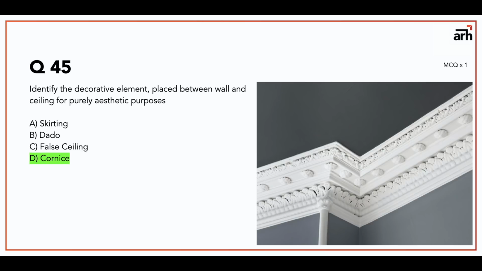So skirting is the tile cut piece that you put at the bottom of the wall, and that is put because when you wash or when you clean your floor, the wall should not be dirty. Dado is the tile that you put in front of basins or in kitchen also, so that the walls don't get dirty. And fall ceiling is your fall ceiling, that is done with POP or plaster of Paris.